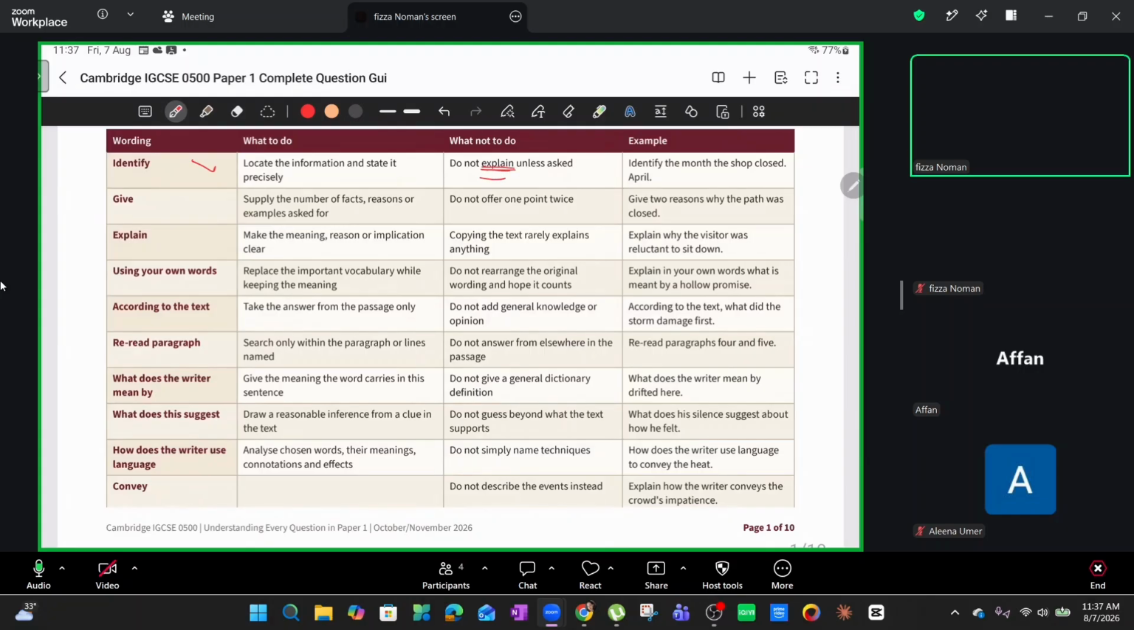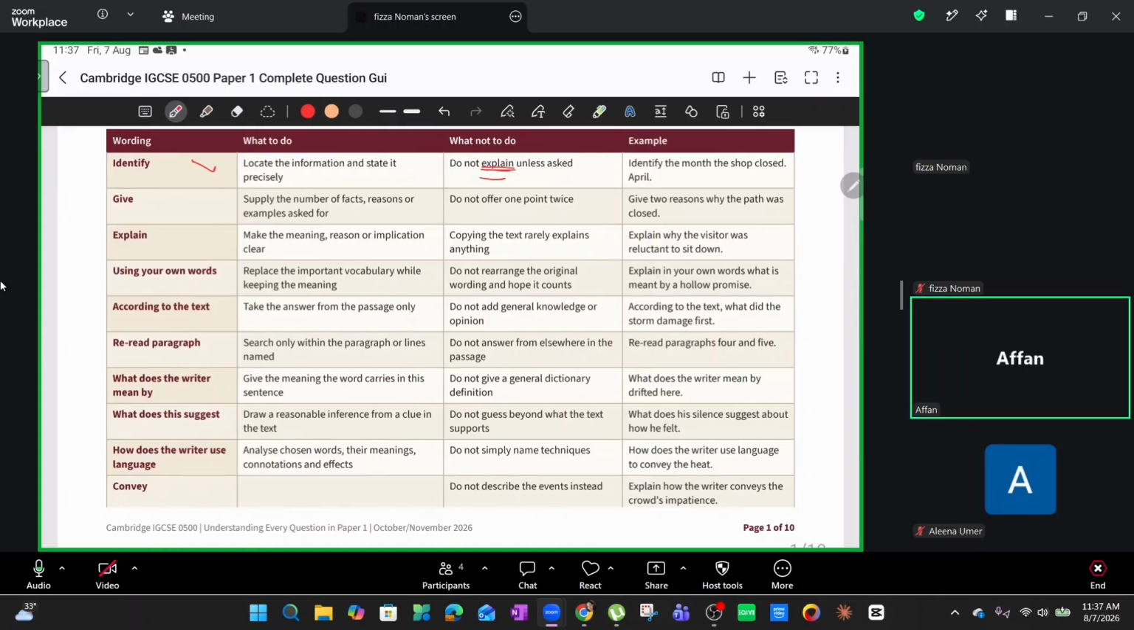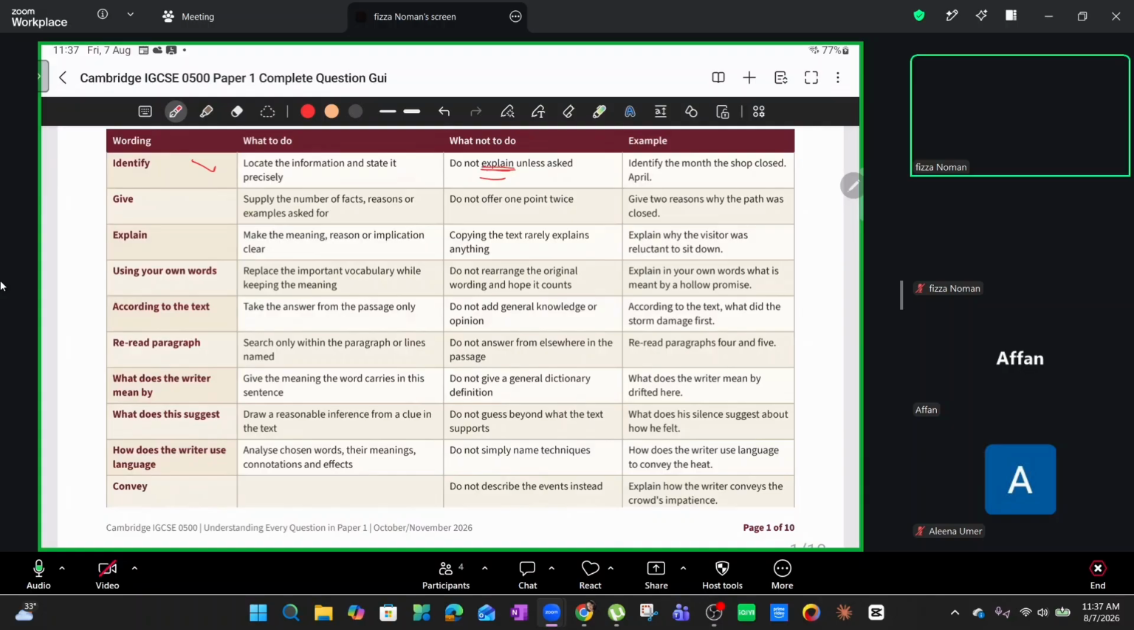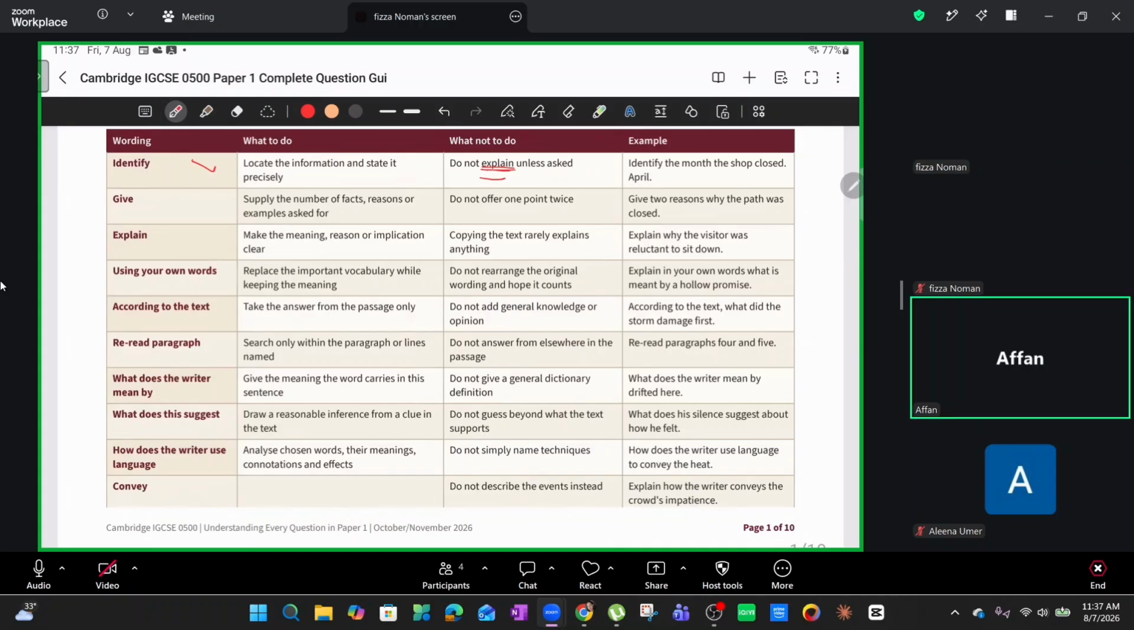Do we understand this so far? For example, identify the month the shop closed: April. That's it, and that will get you the complete mark. Do you understand? Okay, so far so good? Yes. Okay. Then the next command word is give.